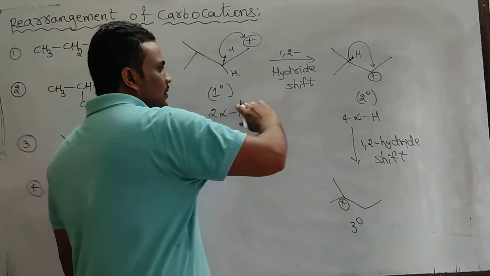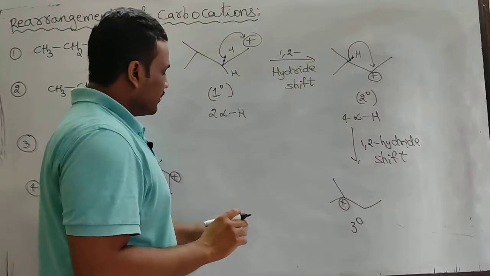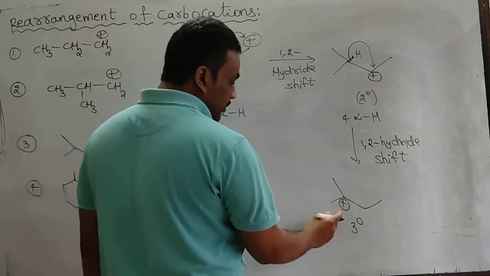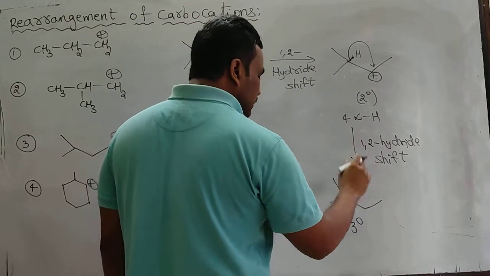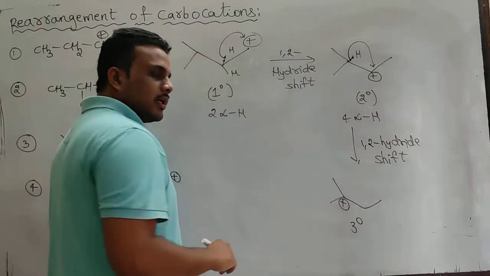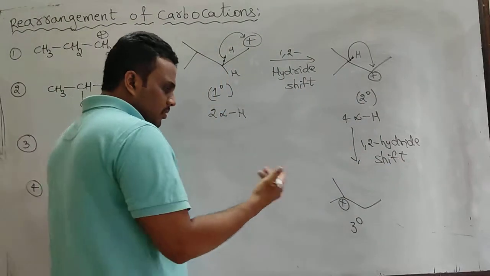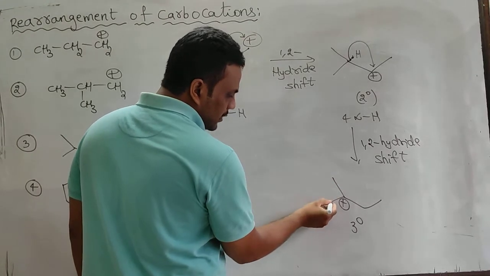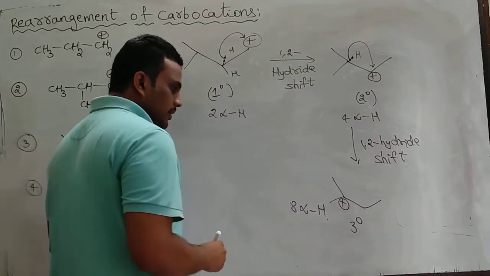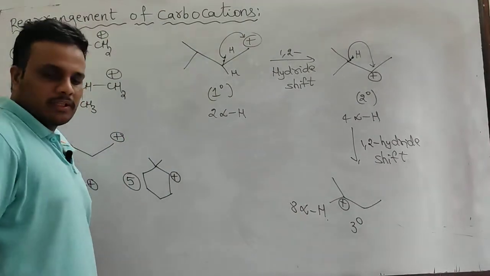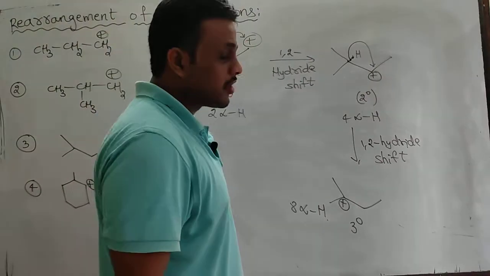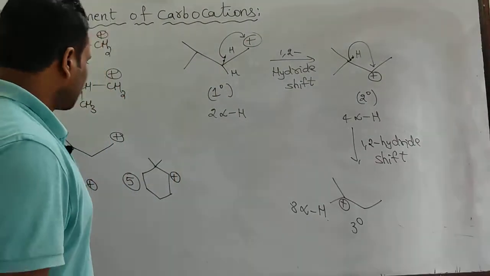So 2 rearrangements I did. In the first rearrangement, stability increased. In the second rearrangement, secondary to tertiary, again stability increased. So this is also legal. So this one is finally rearranged to this one. Once again you see here 3 hydrogens, here 3 hydrogens, here 2 hydrogens. So total 8 alpha hydrogens are there. So multiple rearrangement is possible, but in every rearrangement the stability of the carbocation must increase.